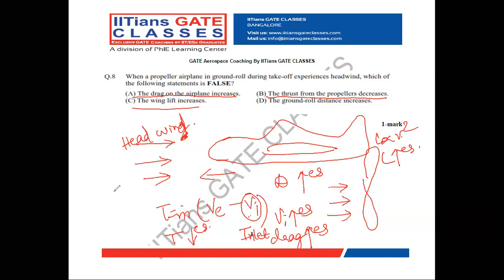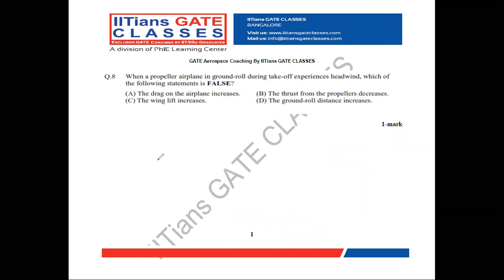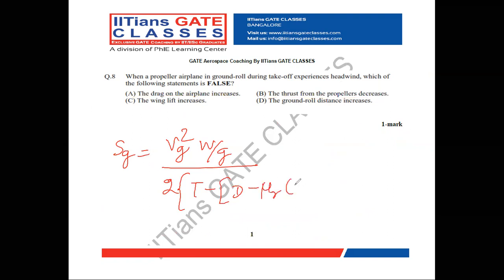What happens to option D? Ground roll distance. What happens to ground roll distance? Ground roll distance depends directly on the ground speed of the airplane.